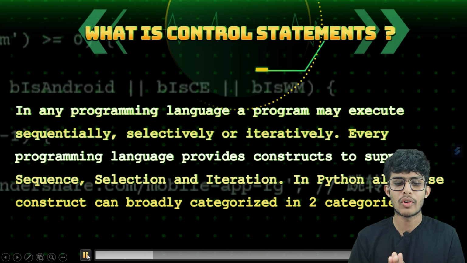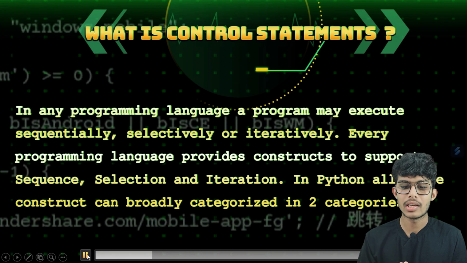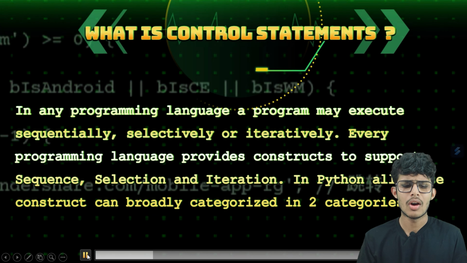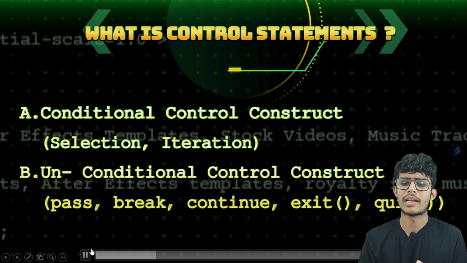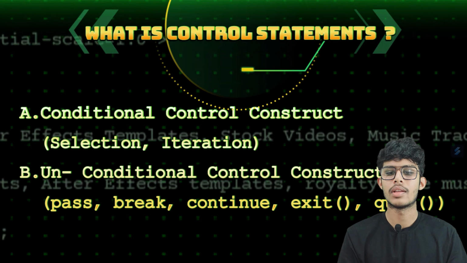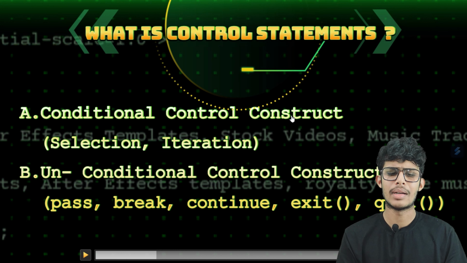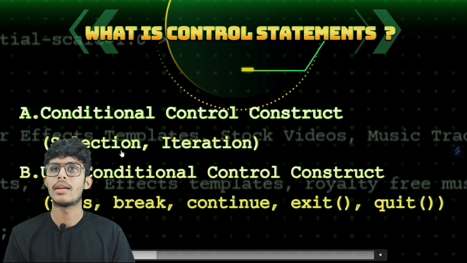For now, every programming language provides constructs to support sequence, selection and iteration. In Python, all these constructs are categorized in two groups. The first one is conditional control construct and the second one is unconditional control construct. In conditional control construct, there are two parts: the first one is selection and the second one is iteration. In unconditional control construct, there are many statements like pass, break, continue, exit and quit.